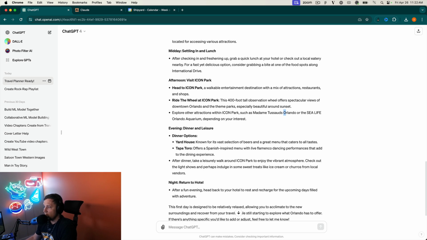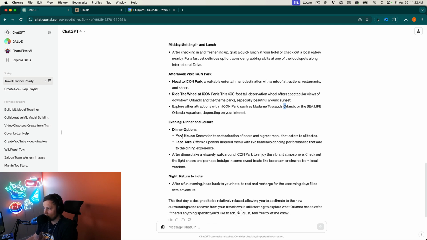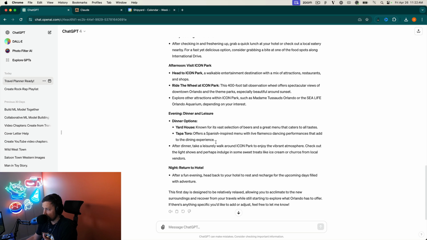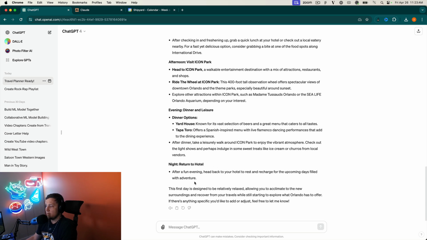That's pretty neat. And then for dinner, it's actually giving us two actual options. So Yard House and Tapatoro, which is a Spanish-themed one, that's pretty cool. It knows some actual restaurants there. And then at night, we're going to return to the hotel. That's pretty cool. Okay. And I'm just going to do basically the same thing.